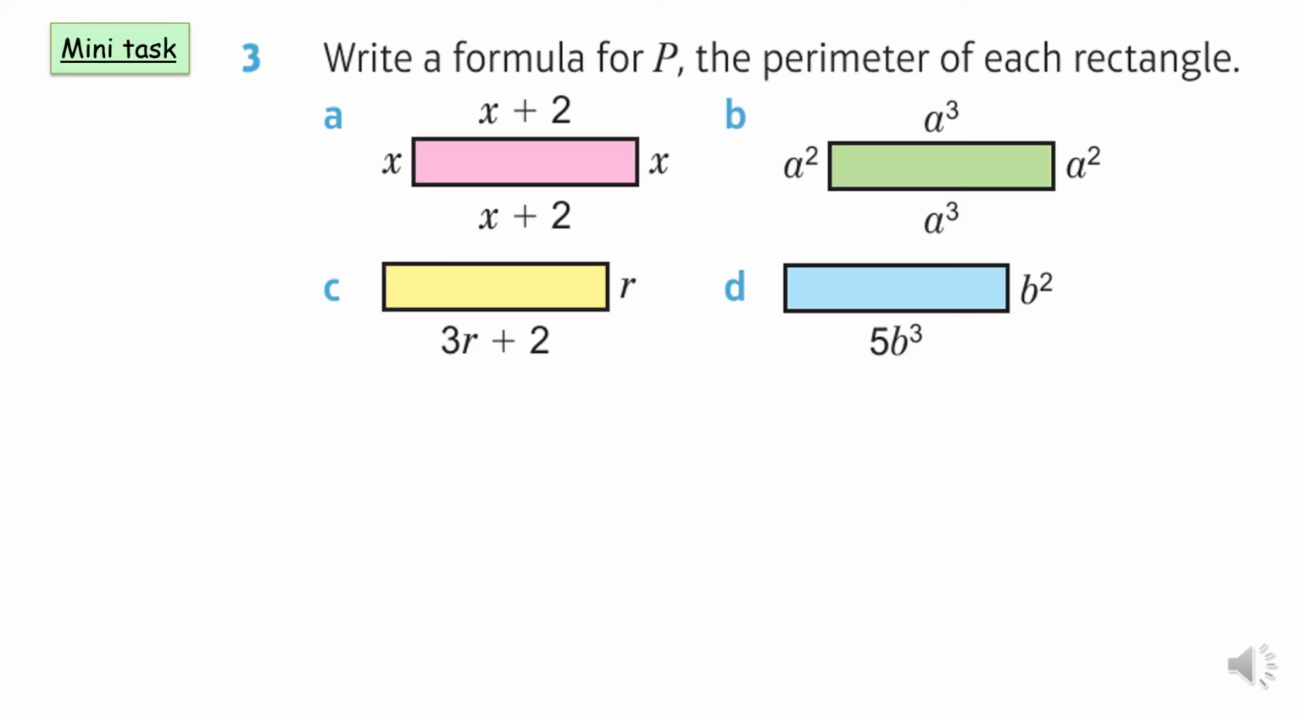Okay, here are some questions for you to try. Pause the video, have a go. But remember, you cannot mix the different families together. For example, in question B, you have two different families. You have the a square family and you have the a cube family. So you cannot mix the different families together. Or here you have the x family and you have the number only family. Pause the video, have a go, and then we share the answers.